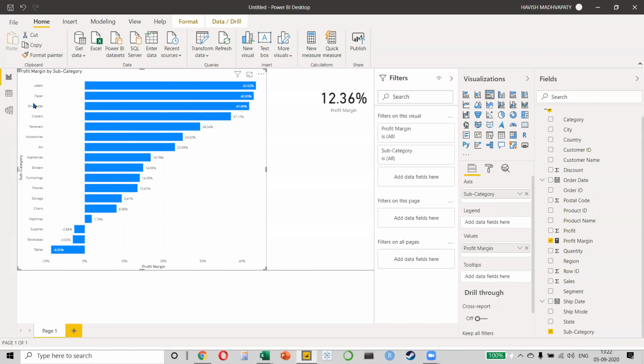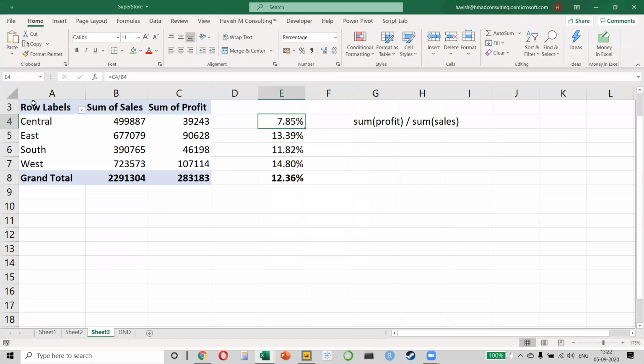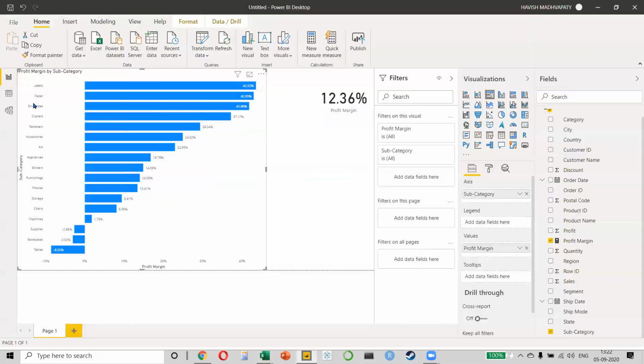When you practice on your own, I'm sure that you will have some difficulties and you will have to practice quite a lot. And that's the reason I always encourage, please, please, please do this on Excel and Power BI at the same time when you're learning. That way, when you get a result, you know that you have done the correct thing. Otherwise, you might get an incorrect result and not even realize that you did something incorrectly.